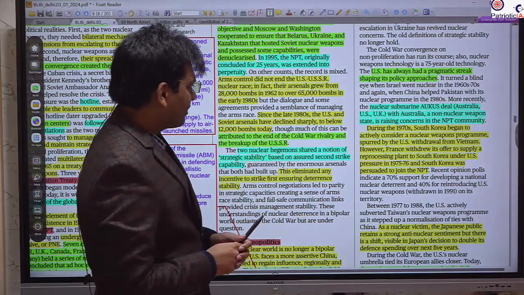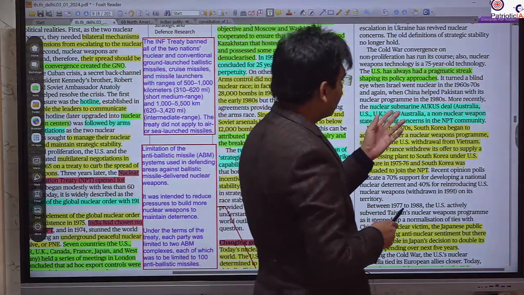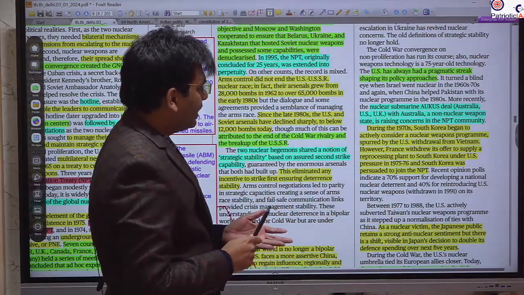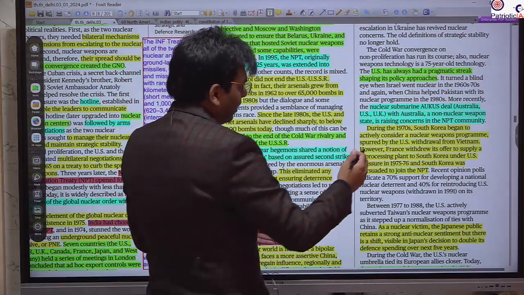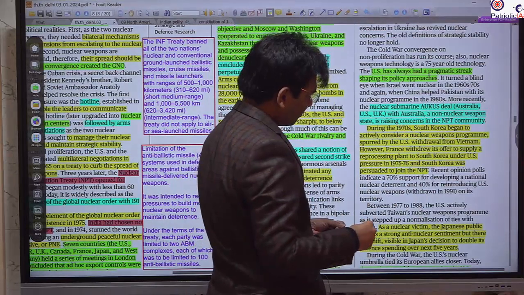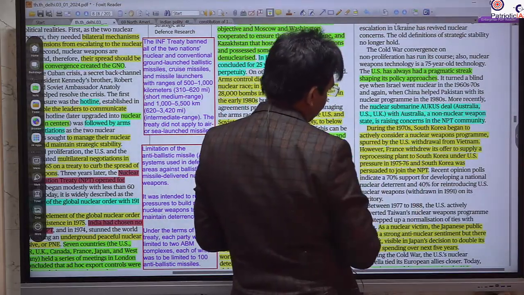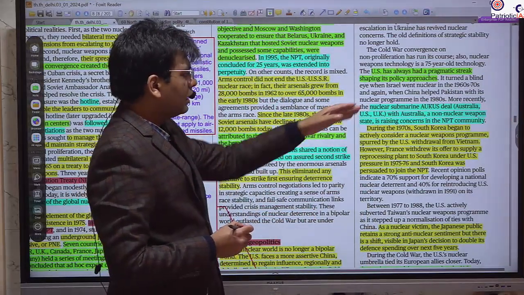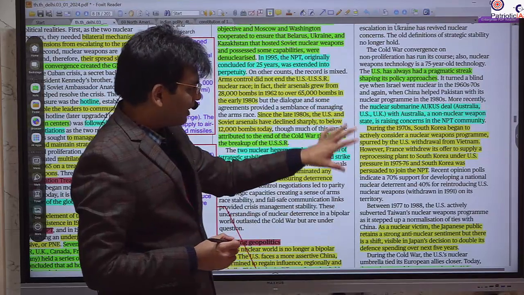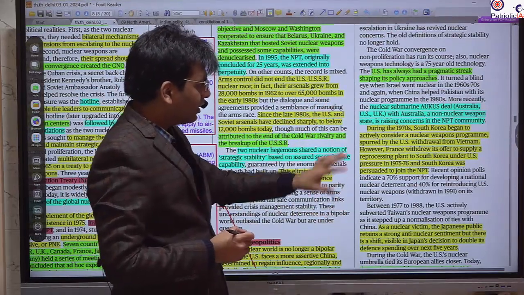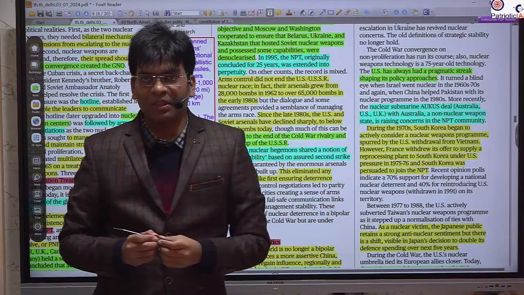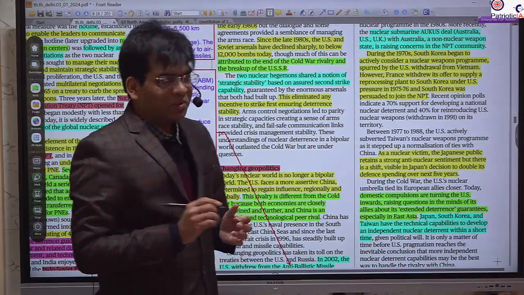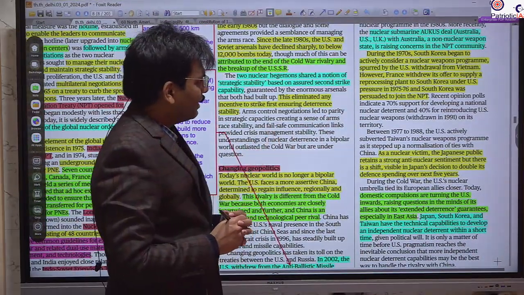The next thing mentioned is that there is confusion with regard to the nuclear submarine under the AUKUS deal. Australia, the US, and the UK are part of it. So what is AUKUS? AUKUS is the group of Australia, the US, and the UK. Australia is a non-nuclear weapon state, and its deal is on the nuclear submarine. So if it doesn't have a nuclear weapon, how could it participate in nuclear submarine development? So there is a chance of nuclear weapon technology acquisition by Australia.